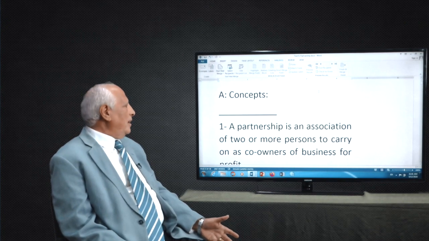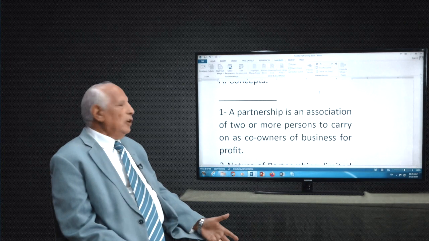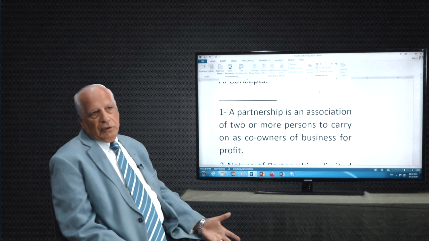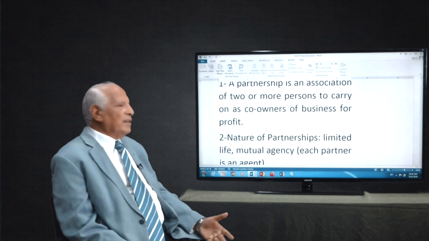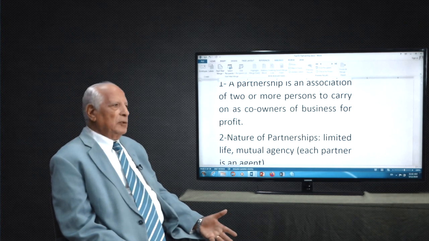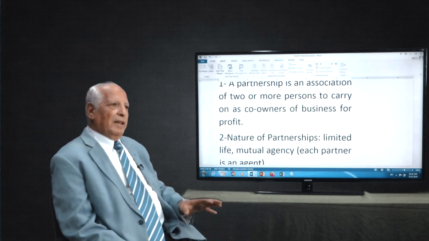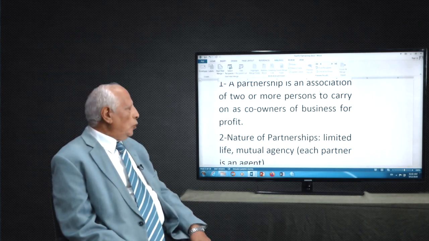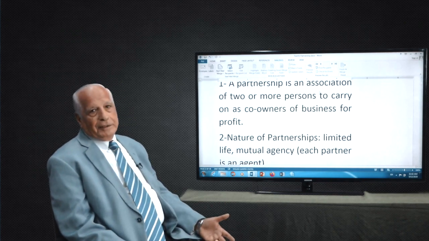Definition first. It's an association between 2 people. They establish the company for economic business reasons. Any kind of business they do. You can see lawyers, accountants, other groups of people, they do this kind of business, 2 people or more. After this, the nature of partnership.